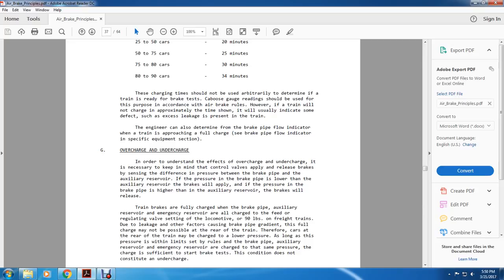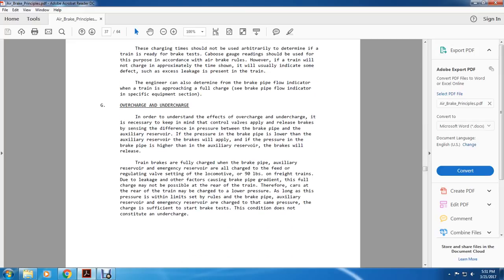Therefore, the cars at the rear of the train may be charged with lower pressure, as long as the pressure is within the limits set by the rules. If the brake pipe, auxiliary reserve and emergency reserve are charged to the same pressure, and the charge is sufficient for the straight brake test, the condition does not constitute an undercharge.